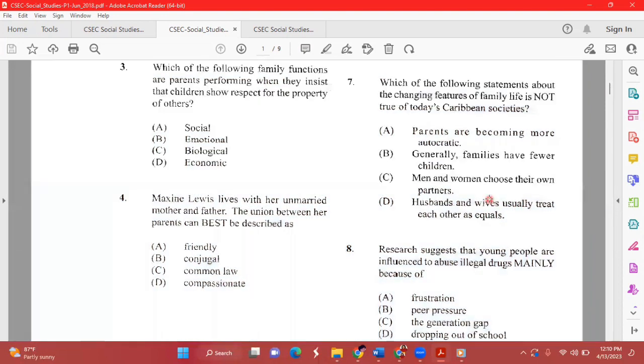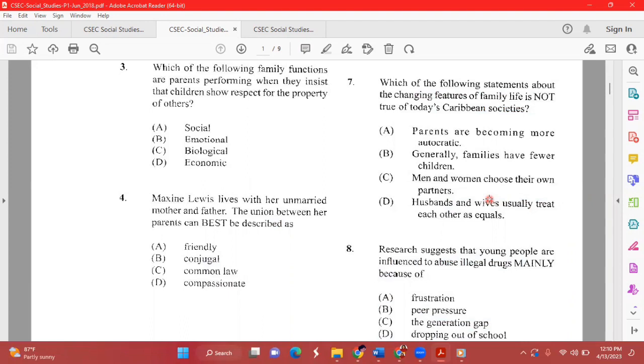which of the following statements about the changing features of Caribbean family life is not true in today's Caribbean society? I'm going to go ahead and read over that question. Which of the following statements about the changing features of family life is not true of today's society? Now, looking at the answers provided, the answer would definitely be A, which is parents are becoming more autocratic. That is not true in today's Caribbean society.